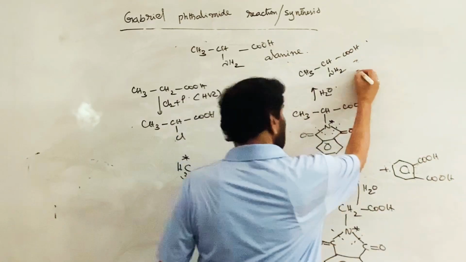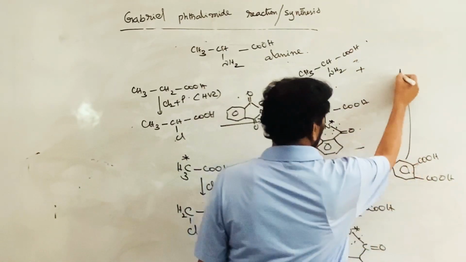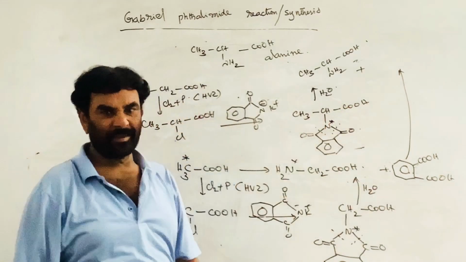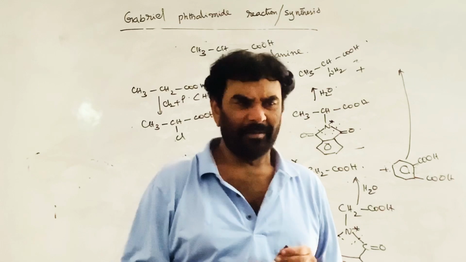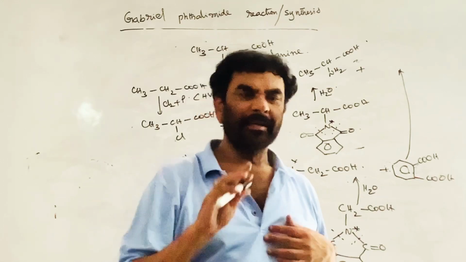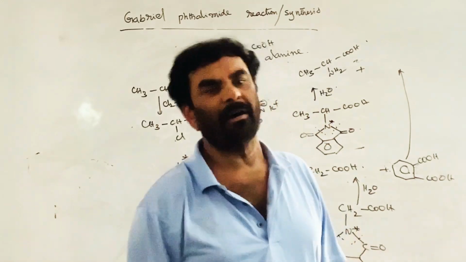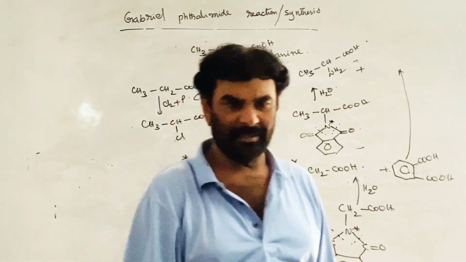That's all. Plus, that is your same old acid. So it is not a complicated reaction. It is an alternative reagent to ammonia.